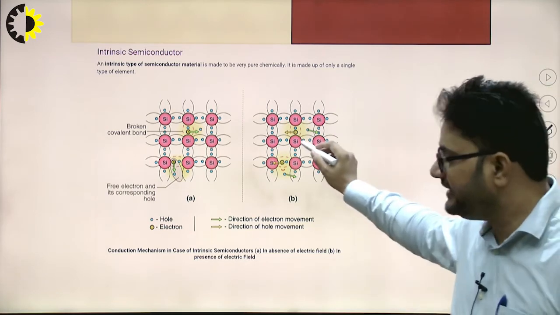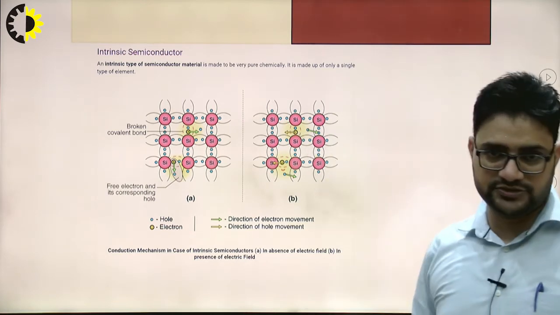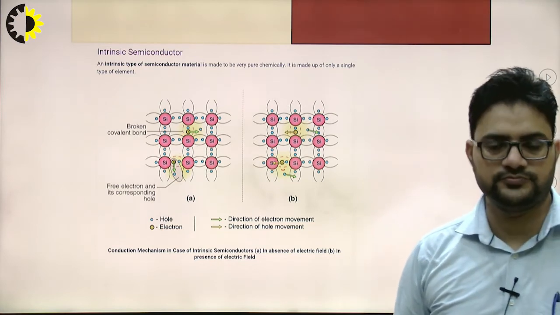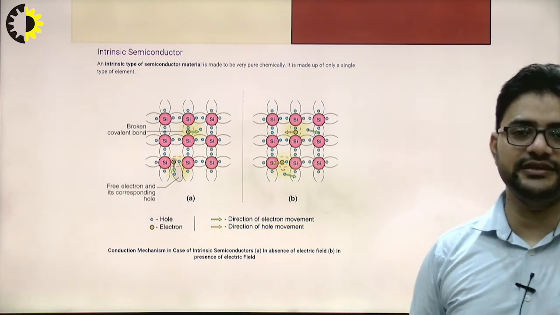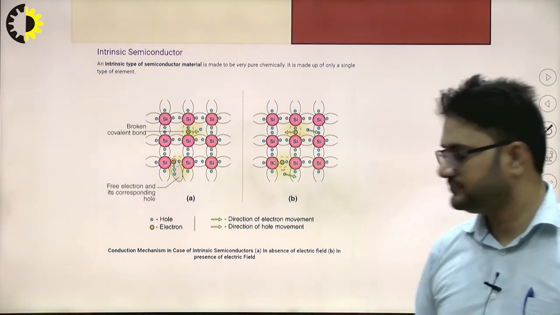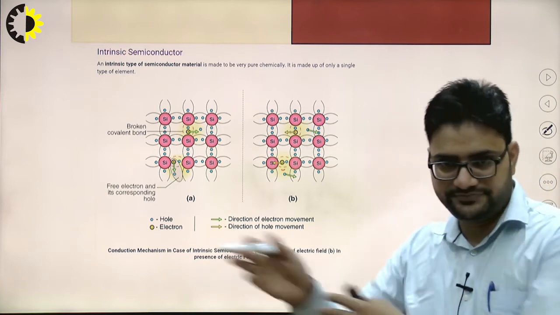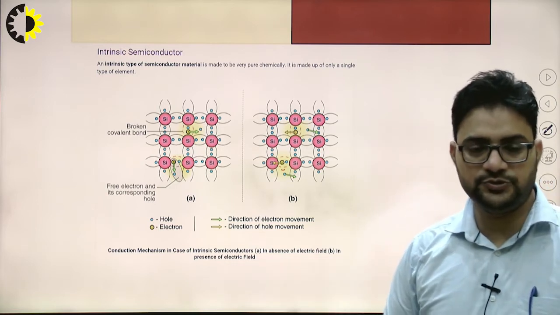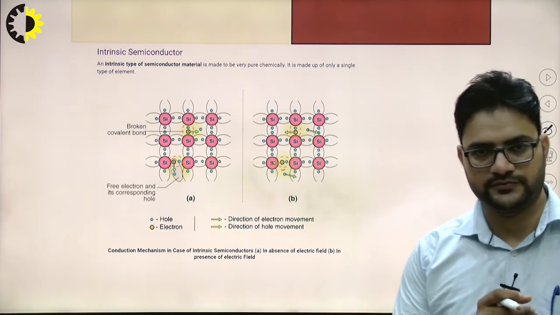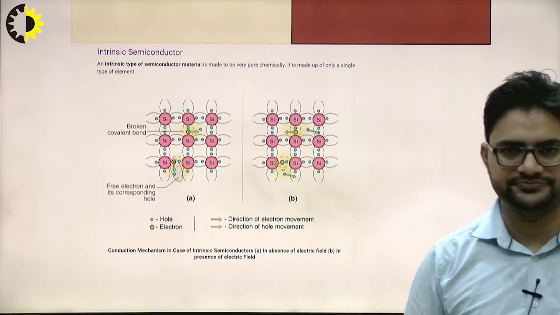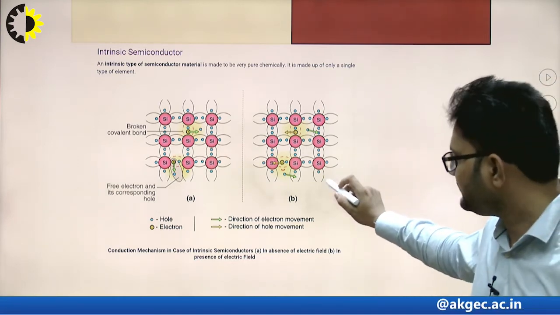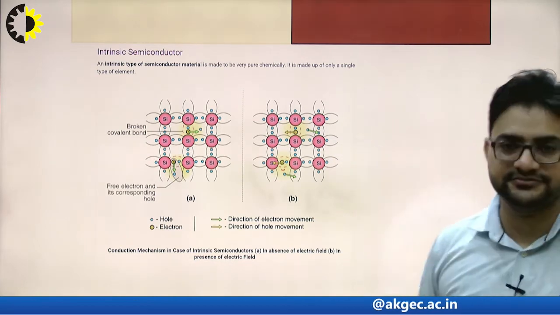Correspondingly, it will create an equal number of holes and electrons, so the conductivity will increase due to the increase in charge carriers, and they will be aligned together. Due to this alignment, they contribute to the conductivity in the presence of an electric field. This is the second case, in the presence of an electric field.